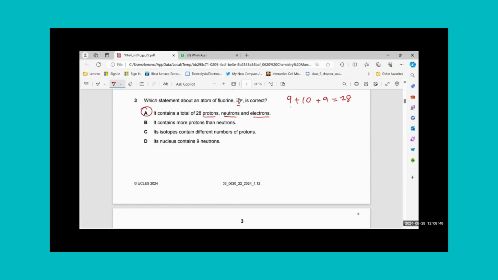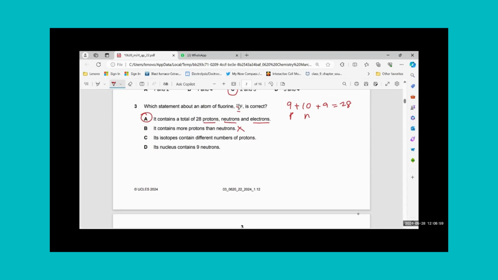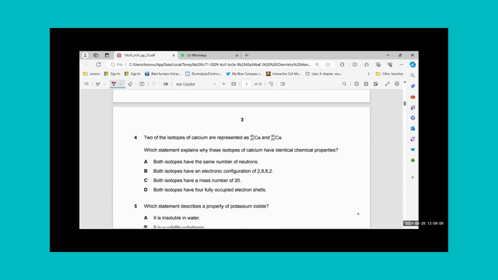It contains more protons than neutrons. This is proton and this is neutron. No, that's not true. Its isotopes contain a different number of protons, and that is not shown. Actually, the information has not been given. Also, the protons cannot be different in an isotope, so that's not true. Its nucleus contains 9 neutrons. No, it contains 10 neutrons. That is also not true. So A was the correct statement.